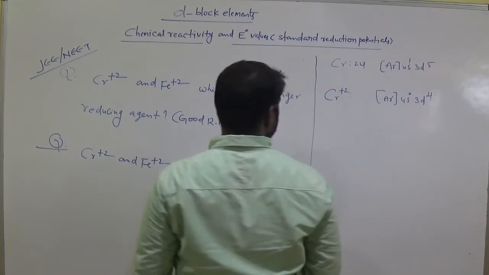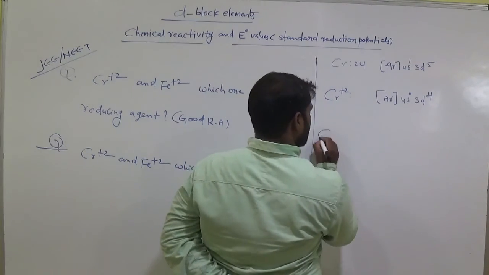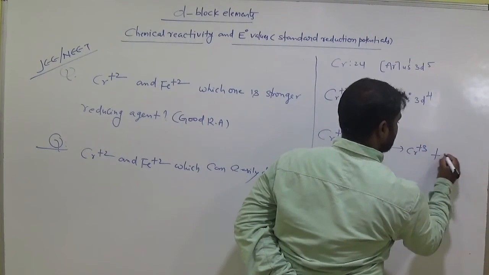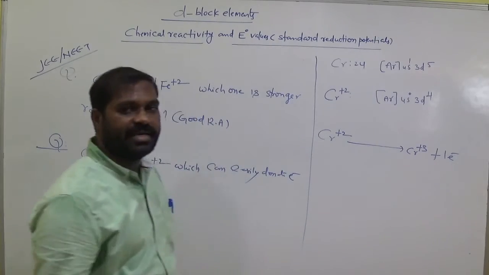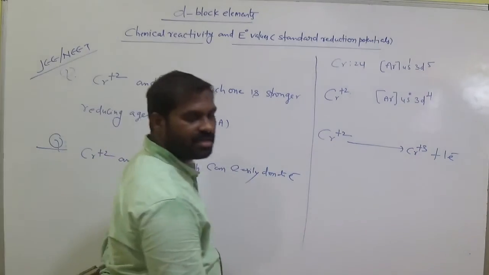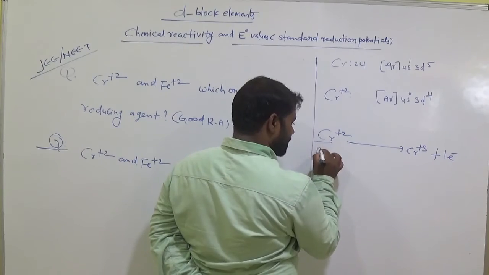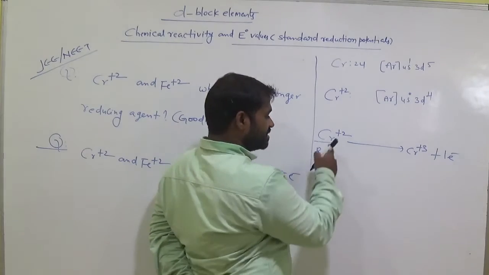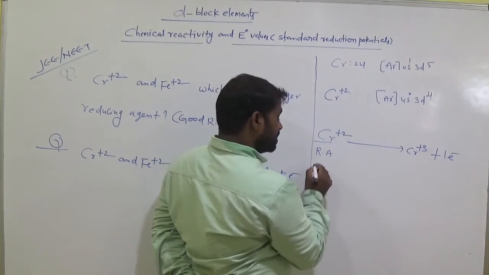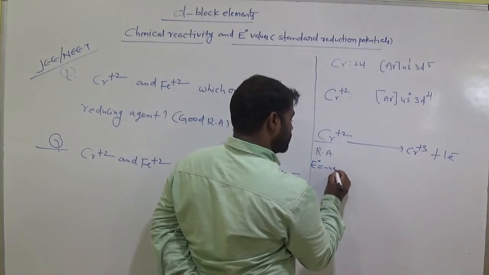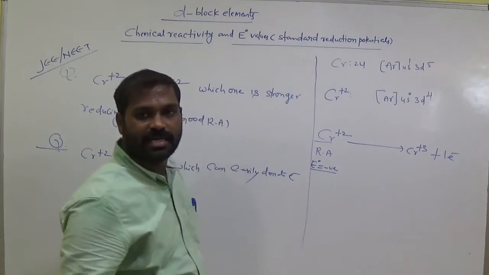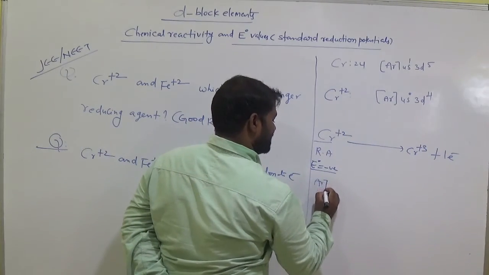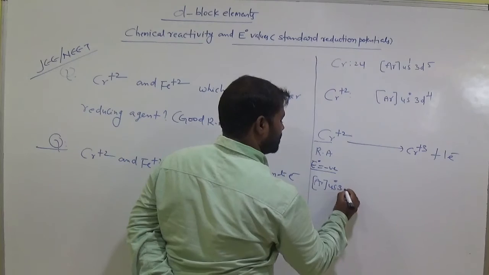Now see, chromium plus 2 becomes chromium plus 3 by the loss of 1 electron. Here chromium loses 1 electron, am I right? Now it is called a reducing agent. Why? It donates the electron and is converted to Cr plus 3. It easily loses the electron, so it is a reducing agent. So its E0 value is almost negative. Clear?